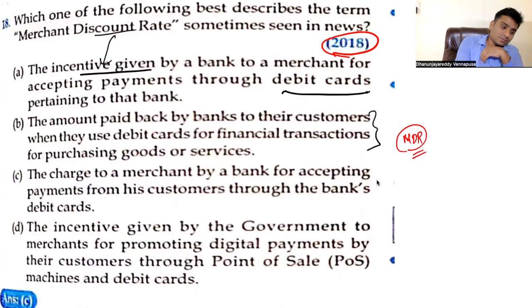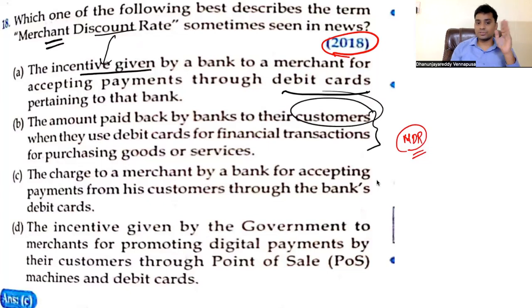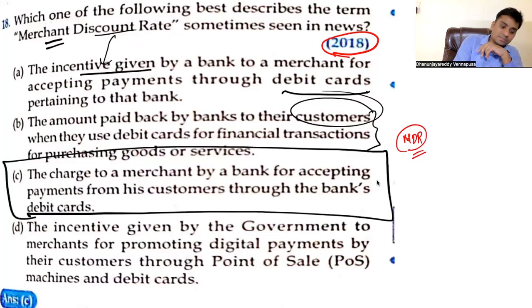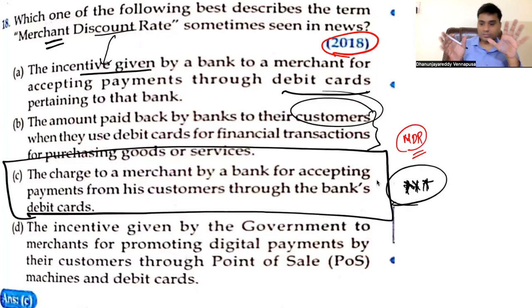Why? Because merchant means we think that we are customers, so this might be a merchant. So this fellow is going to give me some offer because digital transactions have to be improved. That is wrong. The charge to a merchant by a bank for accepting payments from his customers through bank debit cards. This is the correct answer. So this is the subject. If you don't know the subject, all the options appear to be correct. Right? So this is what the option is.